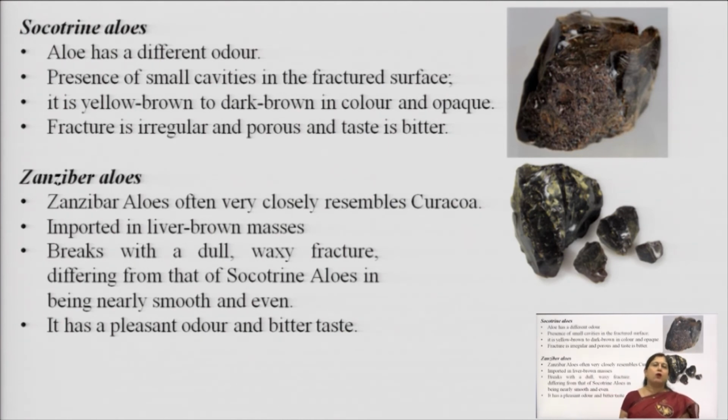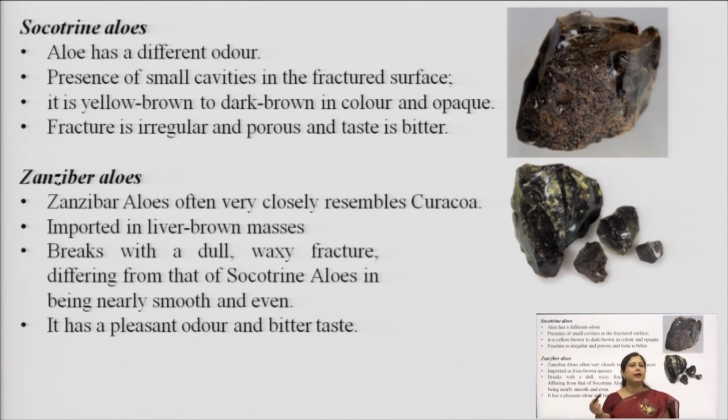Socotrine aloe has different colors, varying from brownish, reddish brown to grayish brown, and there are many cavities. If you see the surface, there are many small perforations, and it is also opaque in nature. It breaks with an irregular fracture, and again there are many holes or porous kinds of surfaces seen. The taste is highly bitter. The Zanzibar aloes are very similar to Curacao aloe in color and appearance, but they do not have the unpleasant odor.